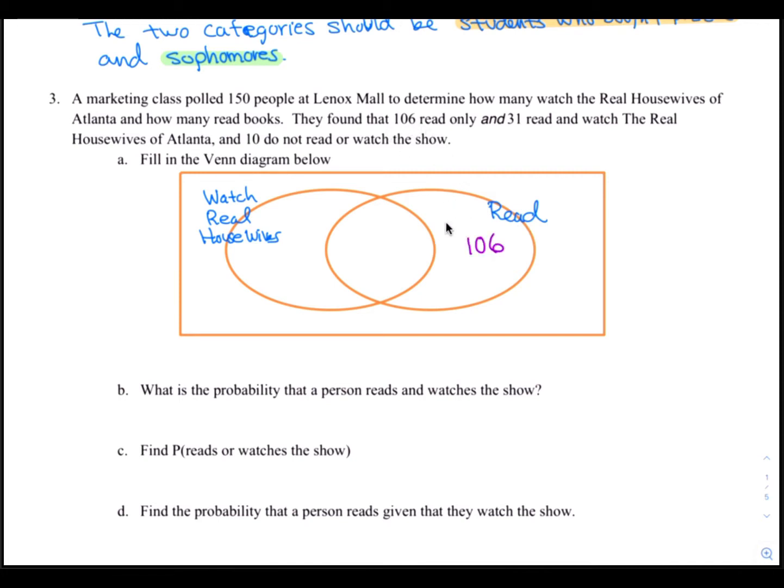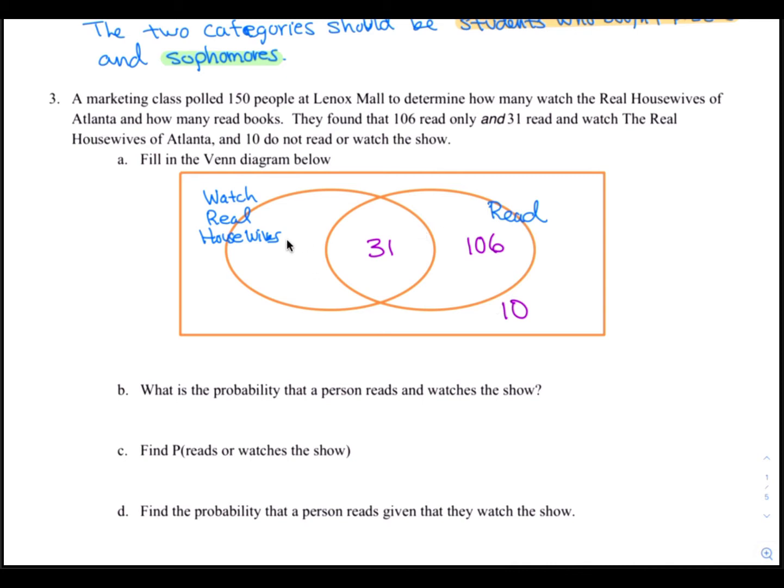Now, the first number that we can place here is the 106. They found that 106 read only. So 106 would be inside the read circle, but not inside the Real Housewives circle. We then know that there were 31 who read and watch The Real Housewives. So 31 would go in the space where the two circles overlap. We can then place the 10 here because it says 10 do not read or watch the show. So that means 10 will be outside of the two circles.